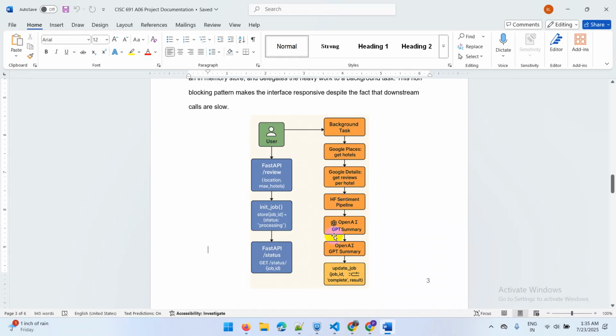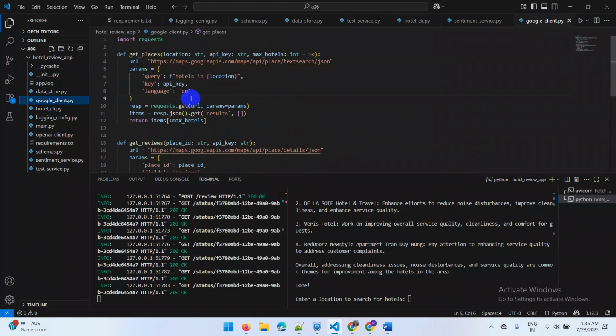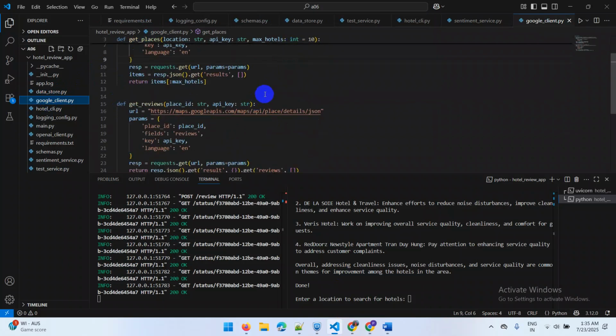Then finally we store it in structured data and present it to the user. Now if you go to the code that I have done here, I will go through the key files first. We have the Google client, which extracts the Google reviews using the API.